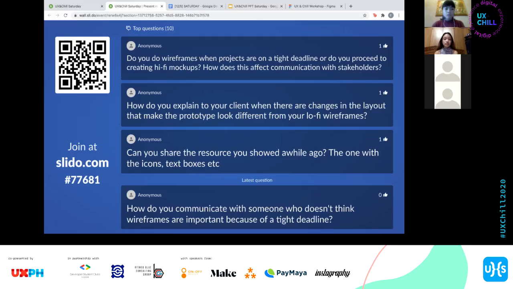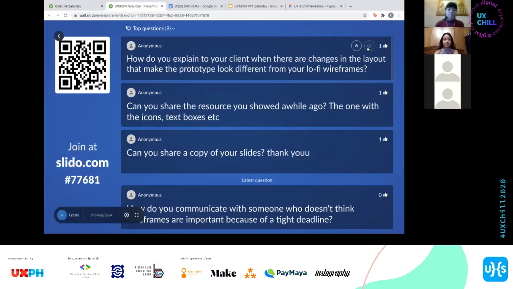And then we have time for a few more questions. Do you do wireframes when? Oh wait, sorry, that's already read. How do you explain to your client when there are changes in the layout that make the prototype look different from your lo-fi wireframes? I'm guessing this is for hi-fi na, diba? Or changes in the wireframe prototype.